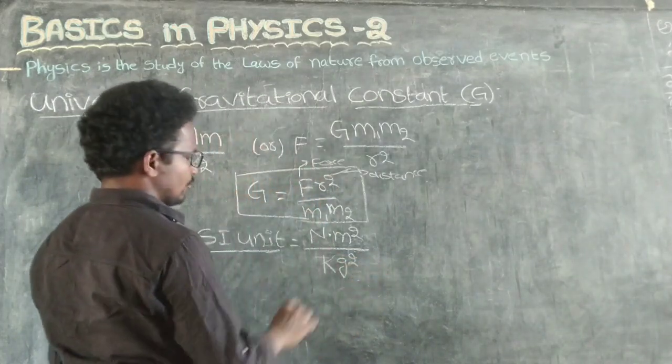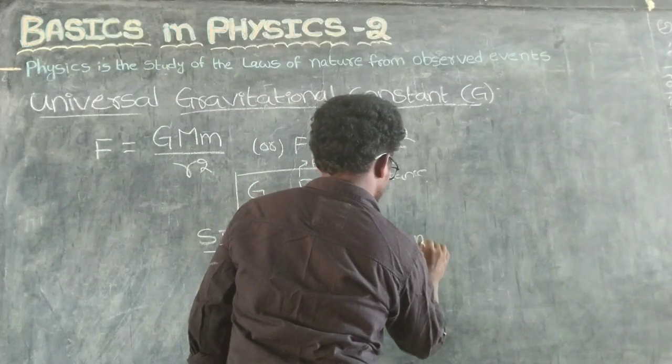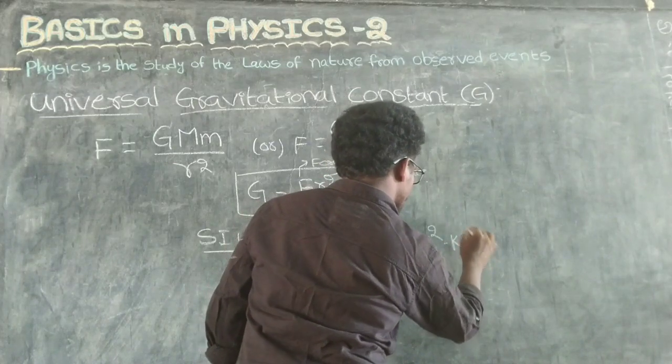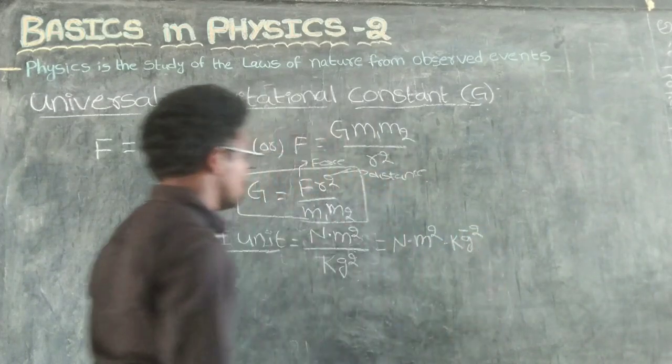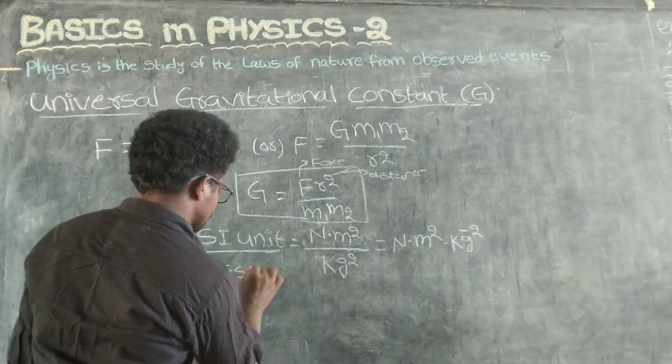So the SI unit is Newton meter square per kg square, or Newton into meter square into kg power minus 2.